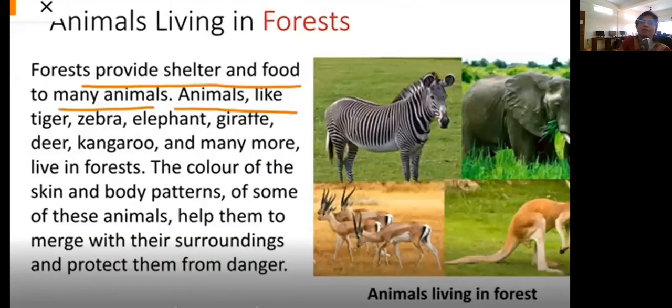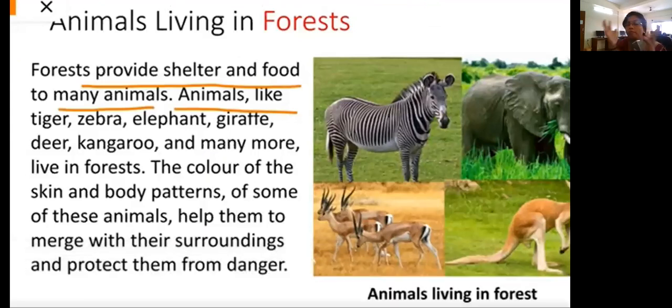Yes, forest is a home for many different types of animals. The forest provides them shelter, home, and food. Animals like tiger, zebra, elephant, giraffes, deers, kangaroos, and many more live in forests because they get lots to eat and a cool environment to stay.